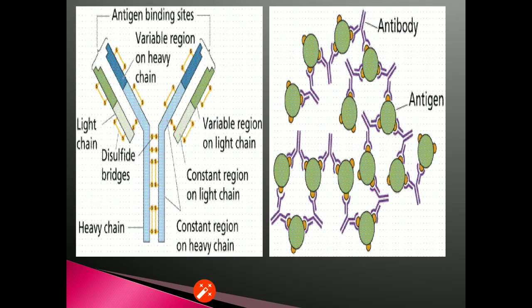Now in the figure we are able to see the diagram of antibody, as well as we are able to see how the antigen gets attached to the antibody and gets inactivated.